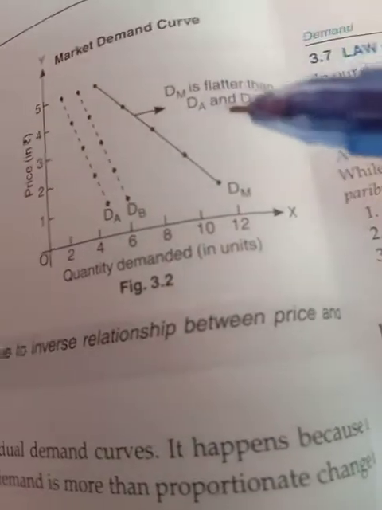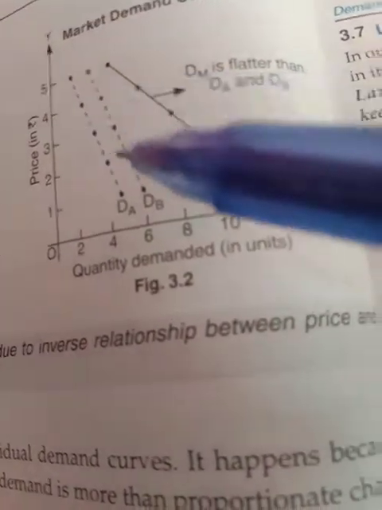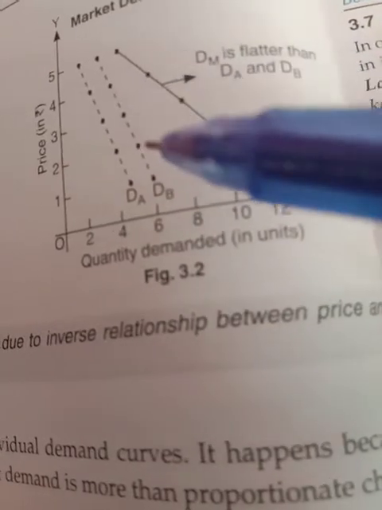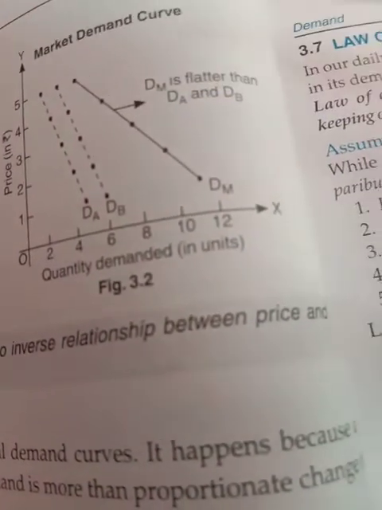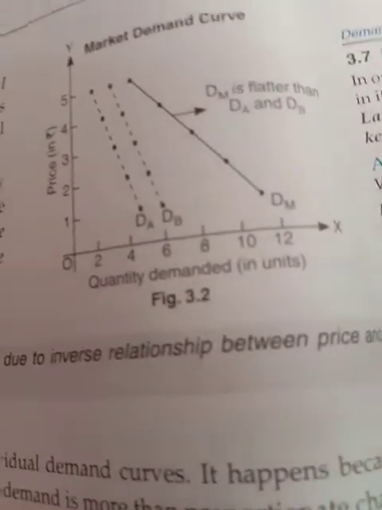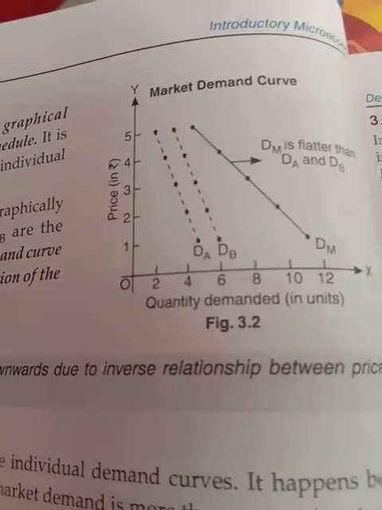So the market demand curve is the horizontal summation of the individual demand curves. If you horizontally sum up these two curves, then you will get this type of market demand. So that you have to write down. And this is all for the explanation. You are connecting your explanation with the diagram in this way. So that you have to make in your copy.